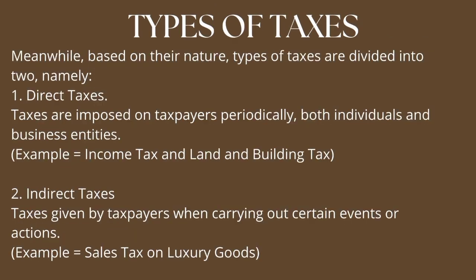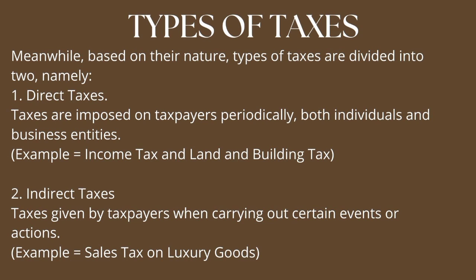Meanwhile, based on their nature, types of tax are divided into two, namely 1. Direct tax. Direct taxes are imposed on taxpayers periodically, both individuals and business entities.